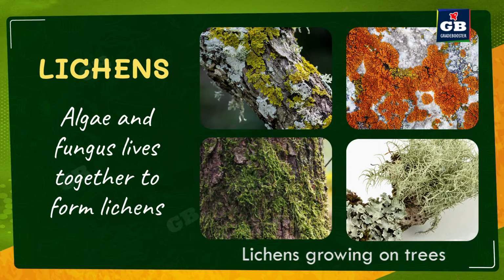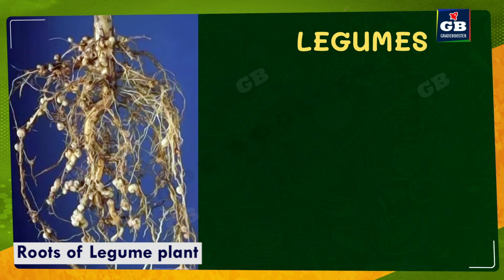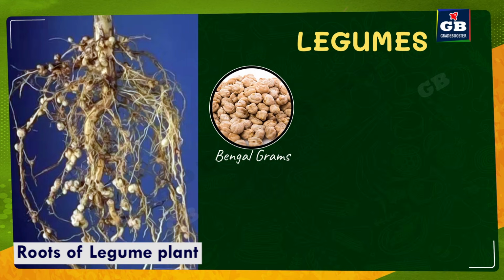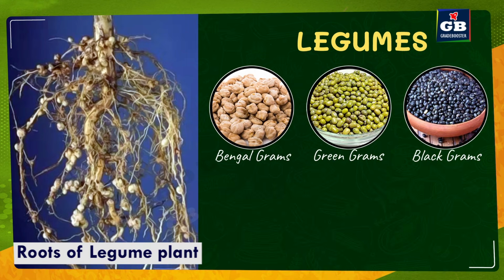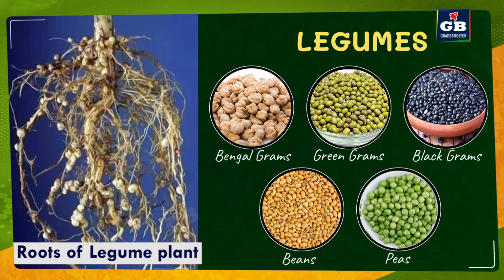Now let us try to understand the symbiotic relation between bacteria and plants. Do you know legumes? Legumes we eat in our food like Bengal gram, green gram, black gram, beans, peas, all these are legumes. Legumes are rich in proteins. We all know that. So they are rich in proteins means the legume plant needs more nitrogen to produce these protein rich seeds. So leguminous plants need more nitrogen from the soil.